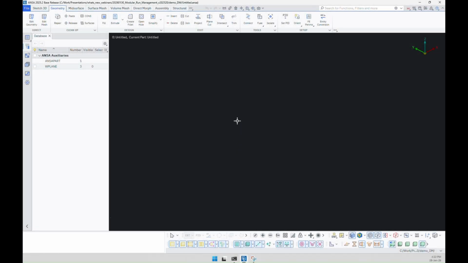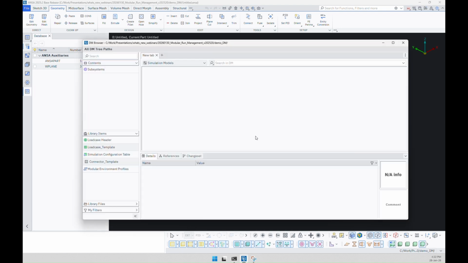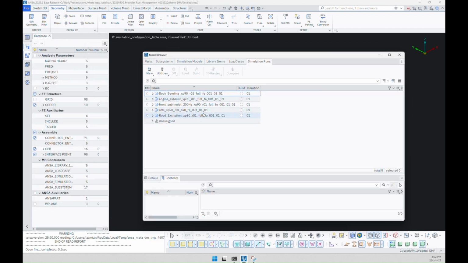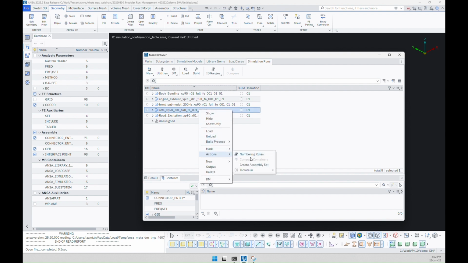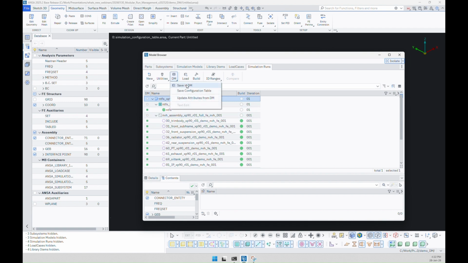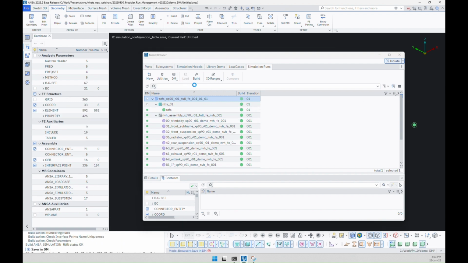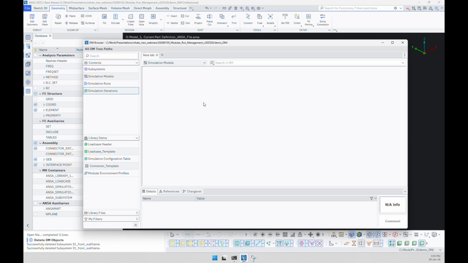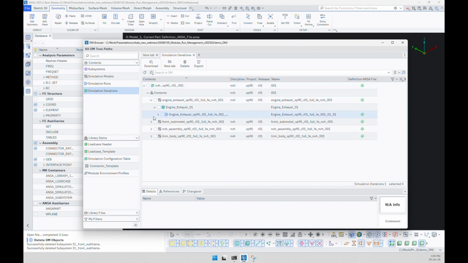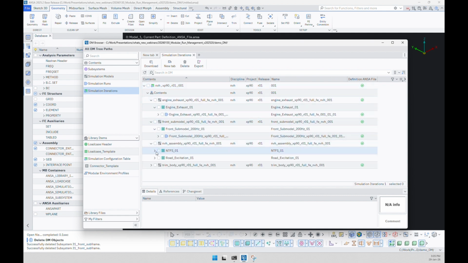ANSA is connected to a file-based DM with this new DM schema that supports content-driven simulation iterations. Starting from a run configuration table, the analyst can isolate in the model browser any simulation run of interest. Assuming that all required subsystems and library files already exist in the data repository, runs can be built and saved in DM. A new grouping container, referred to as simulation iteration, is introduced in the DM schema to group simulation models that share common subsystems with identical maturity levels.